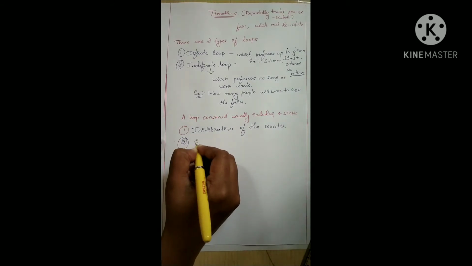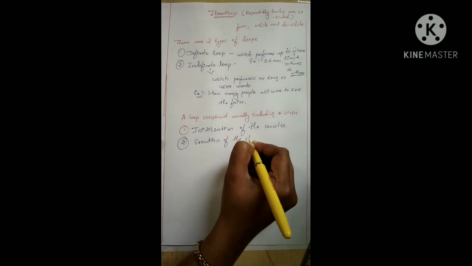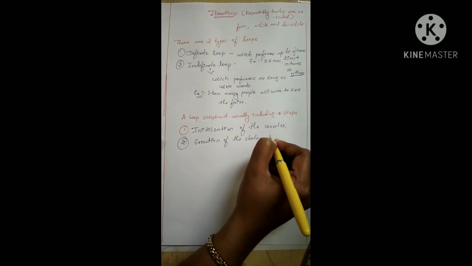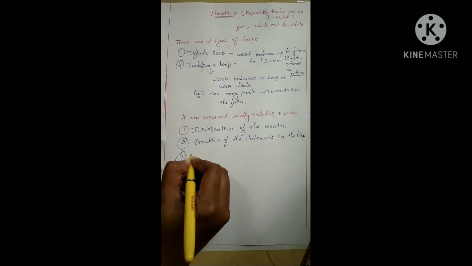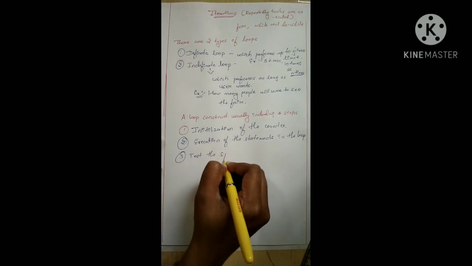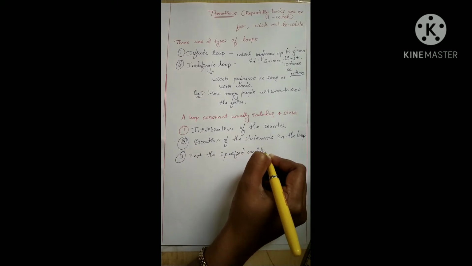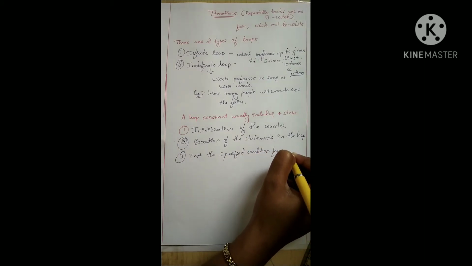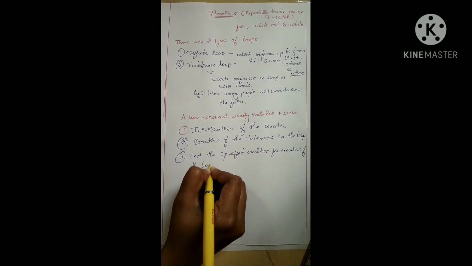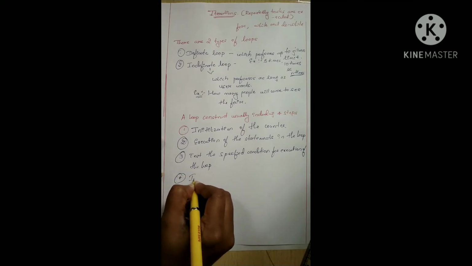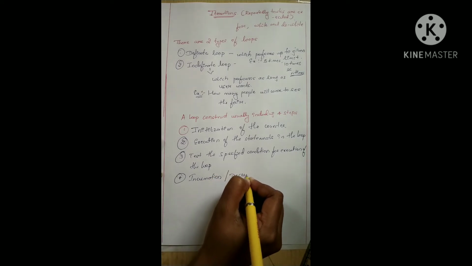Second one is execution of the statement in the loop. Third one is test the specified condition for execution of the loop. Final one is incrementation or decrementation of the counter.